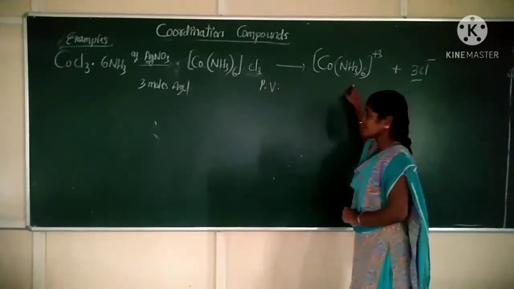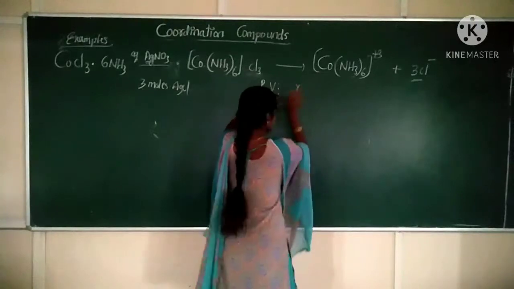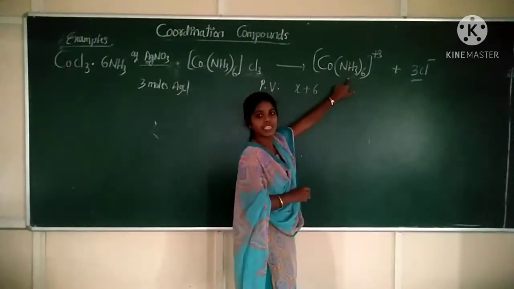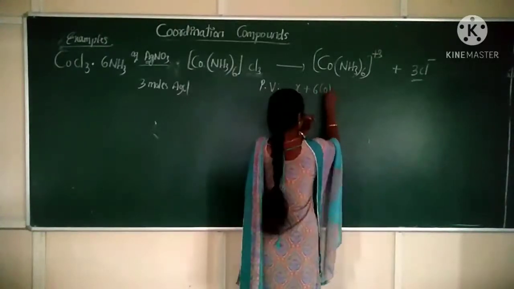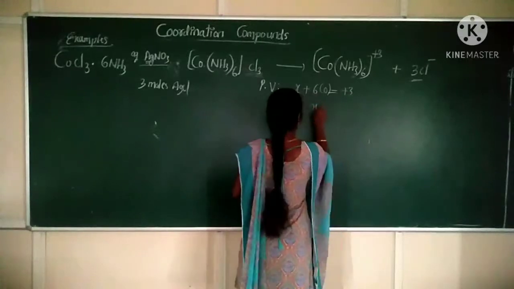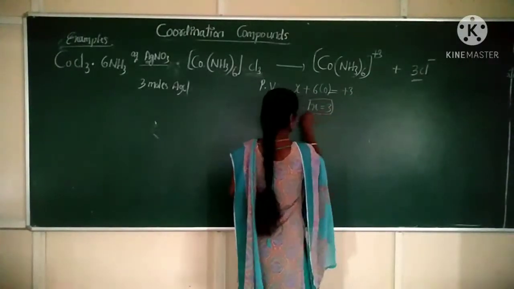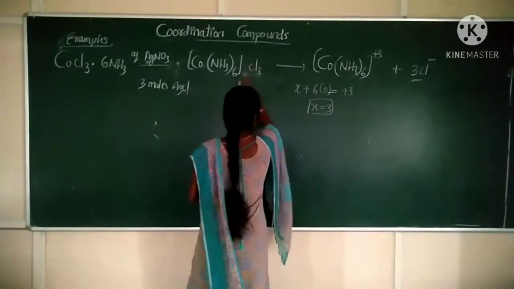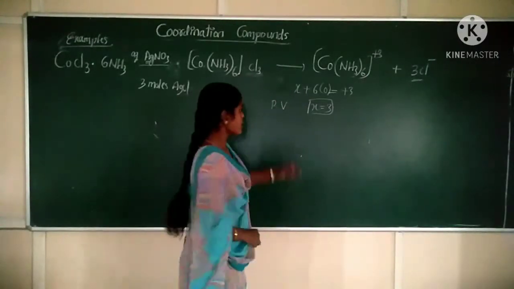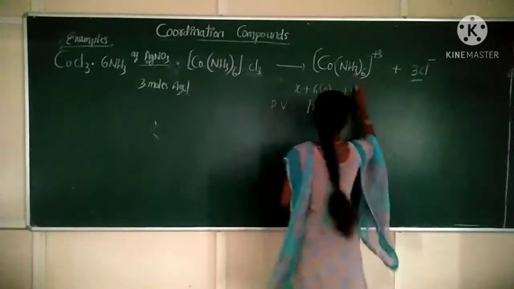Cobalt, take it as X, plus 6 ammonia molecules. Ammonia charge is 0, which is equal to plus 3. So X is equal to 3. So the primary valency is 3. Okay. Then what is the secondary valency for this complex?